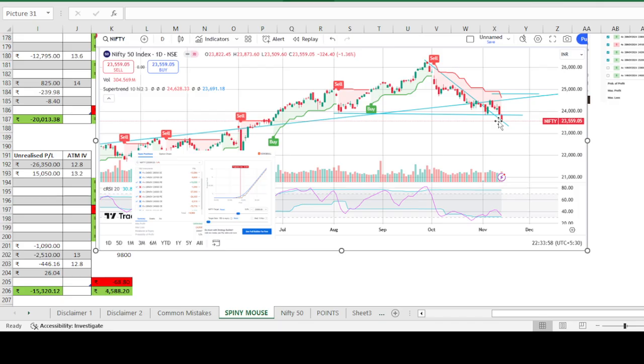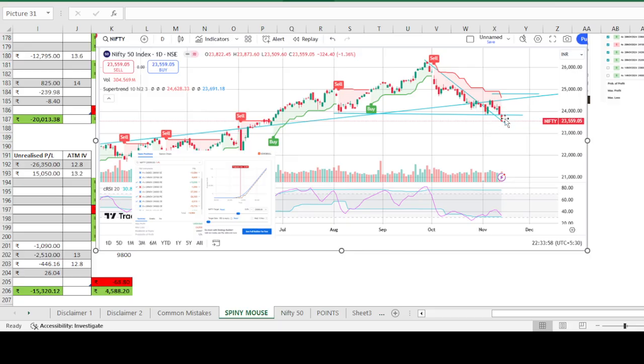So the pattern is like this. Usually at the peak, one or two red candles will come on the monthly level. Last month already one big red candle came, and now this month also it's happening.